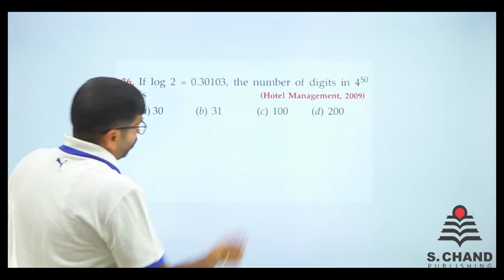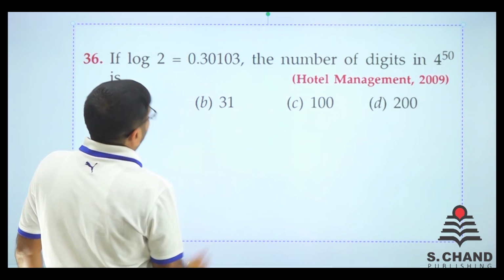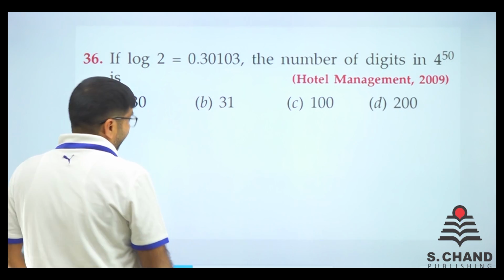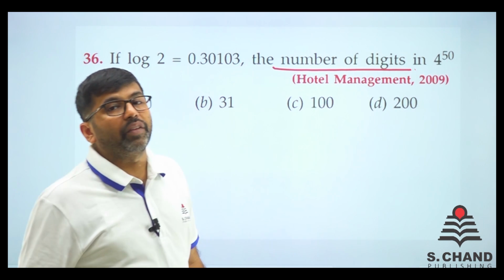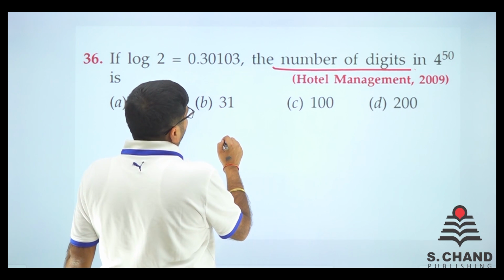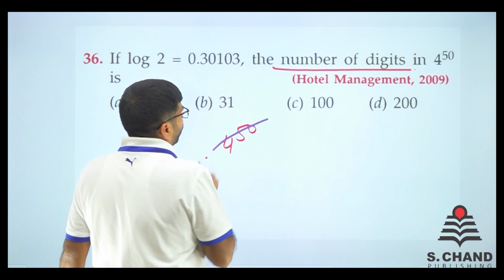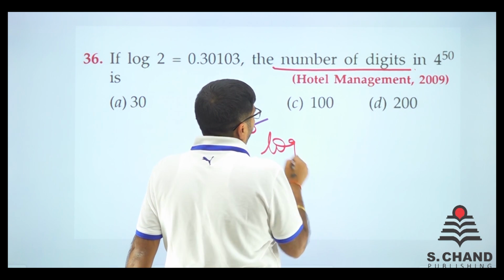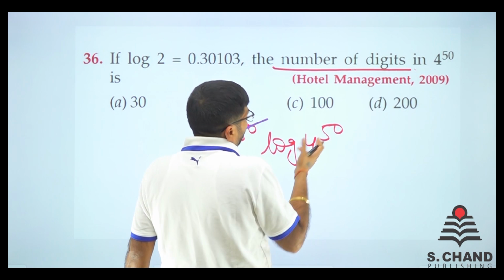Hotel management 2009, previous year question. We have to find out the number of digits. This says the number of digits in 4 raised to power 50. So we have to find the number of digits in 4 raised to power 50. What we do is take log of 4 raised to power 50.